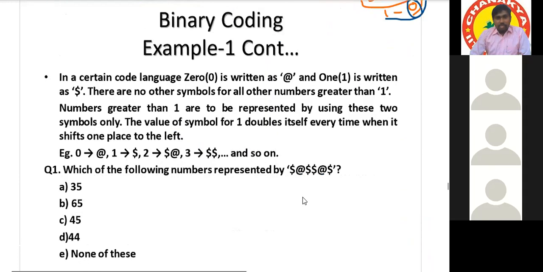Yeah, this is the reverse question. Reverse means here I have given the symbol, meaning the code is given, and you need to find the corresponding number for this code. Just tell me how to find the number for this code. So let's first write them into number form, like 1 0 1.